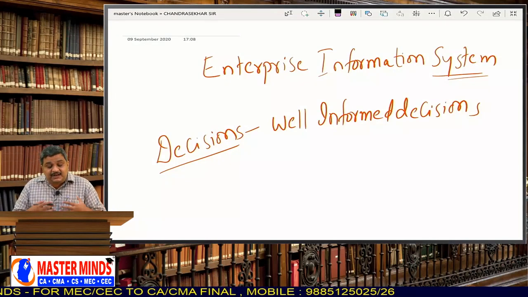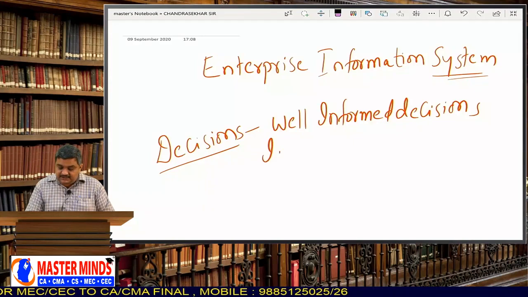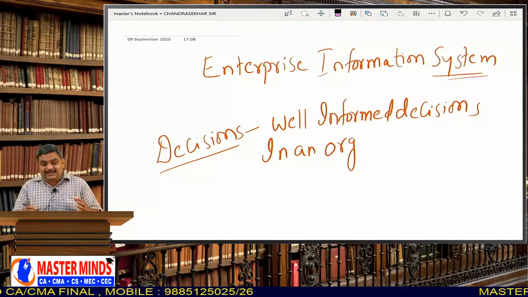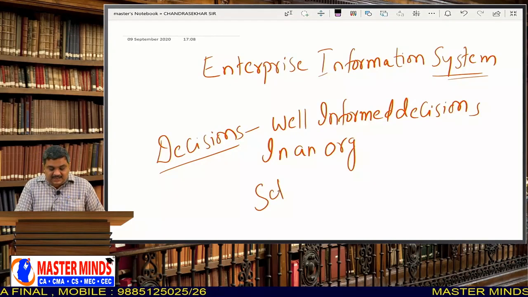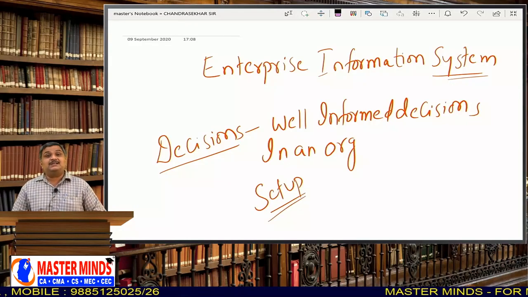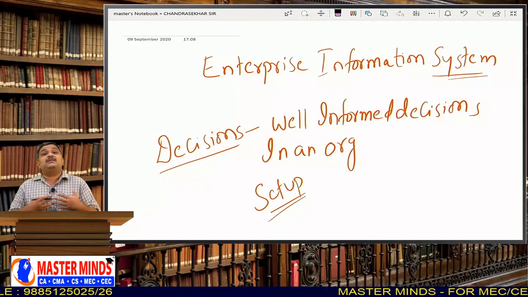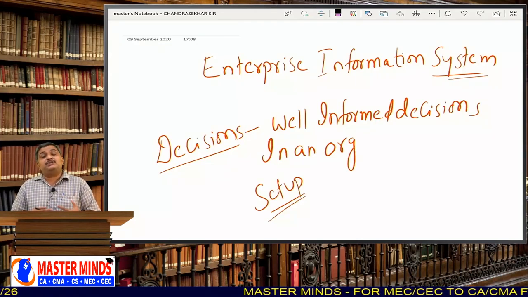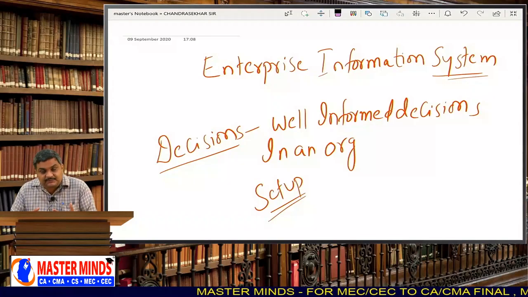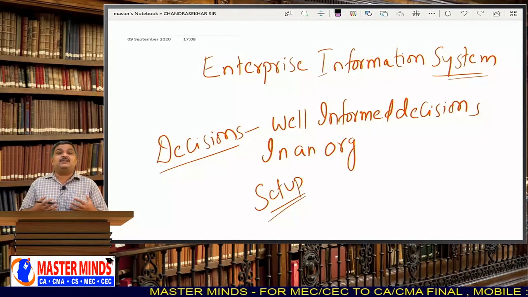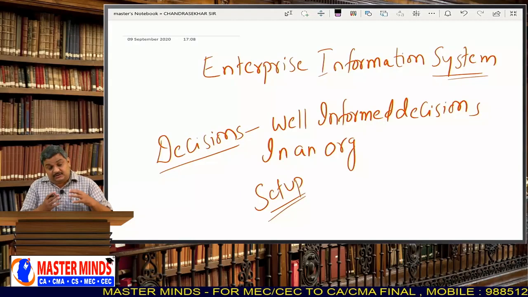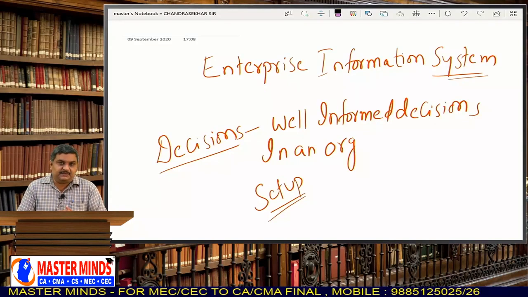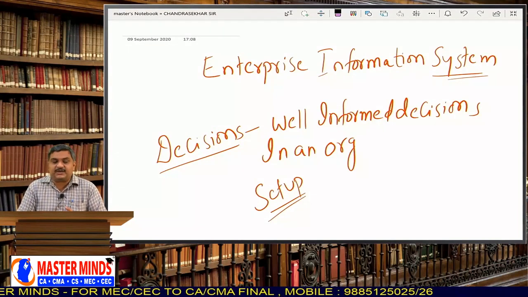So, in order to make well-informed decisions, every organization should have a setup. Setup means a setup of hardware, software, data, and people. Every organization should set up an information system, and that information system gives the required knowledge, the required information, to the decision makers to make the decision. That is what you need to understand.